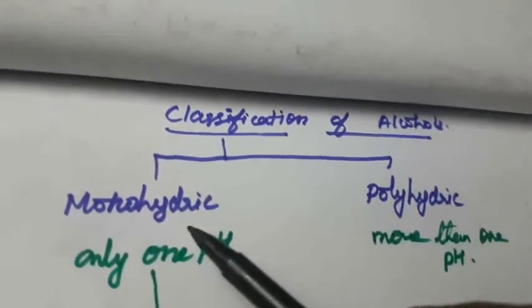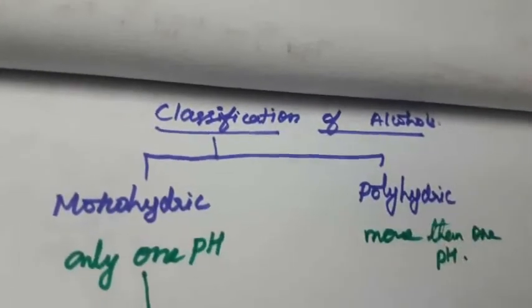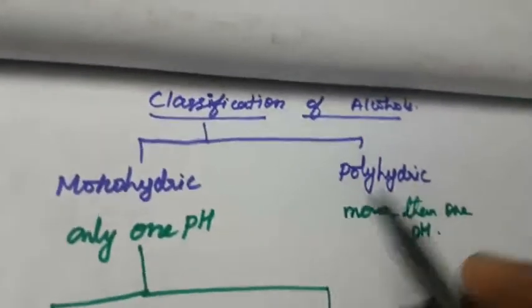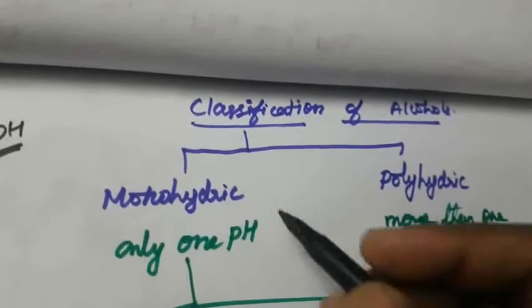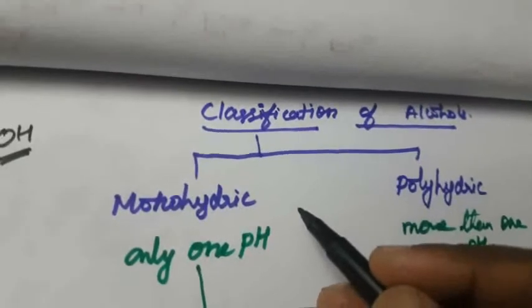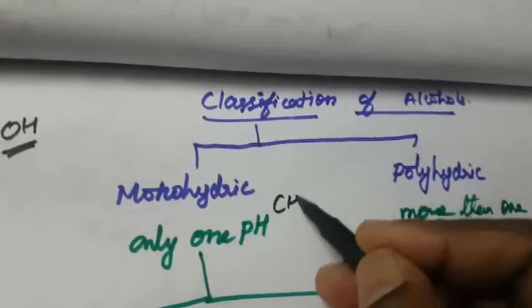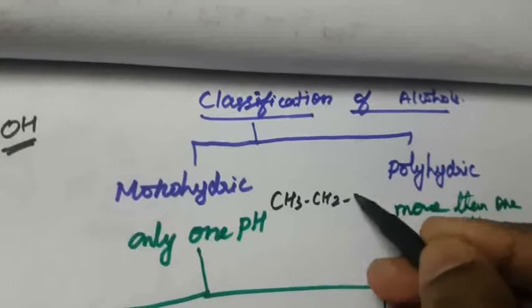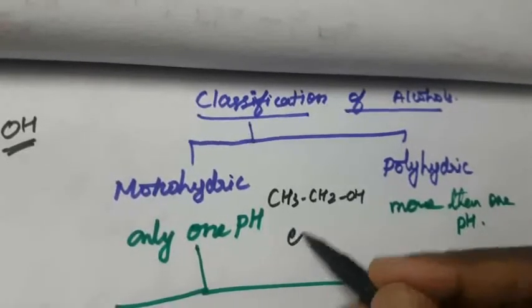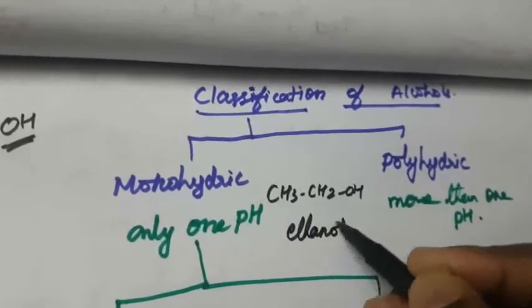The classification of alcohol, mainly it is classified into two types, that is monohydric alcohol and polyhydric alcohol. What is monohydric alcohol? The compound containing only one hydroxyl group. That is CH3CH2OH, that is ethanol.